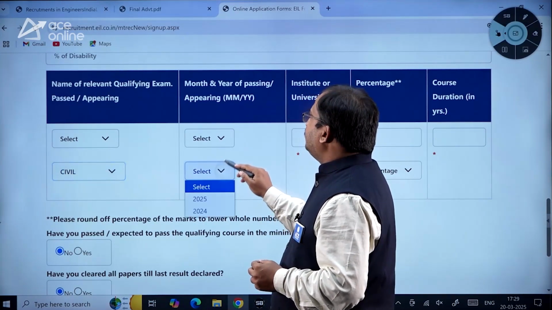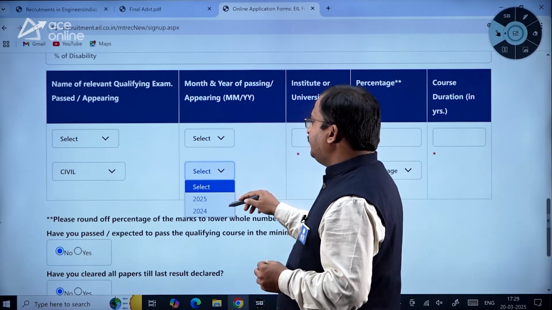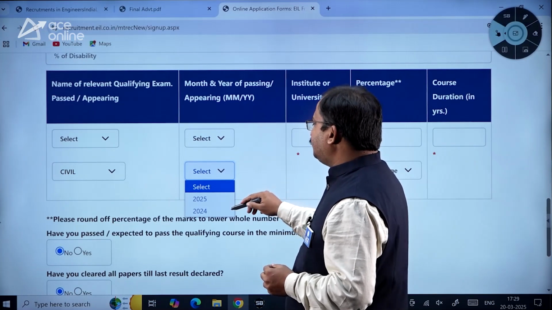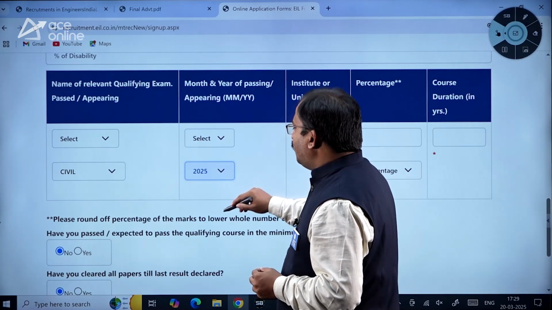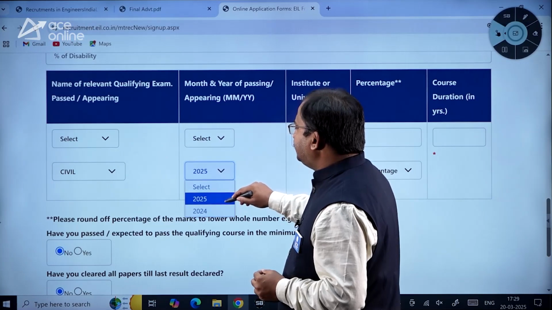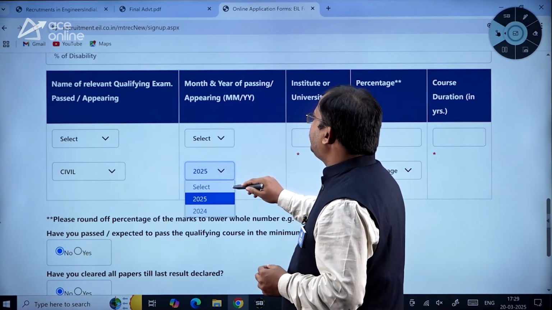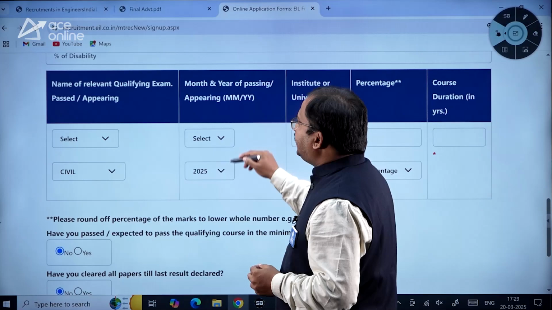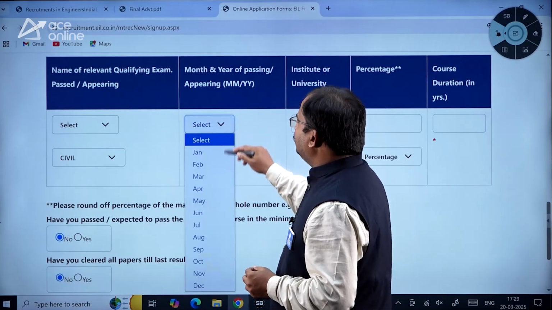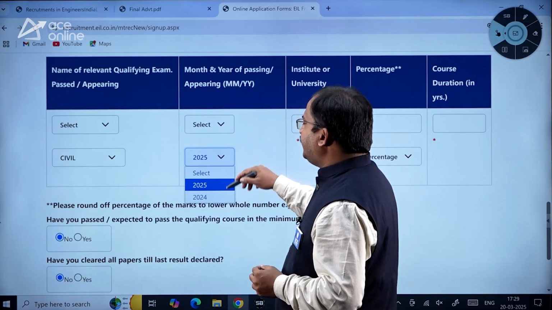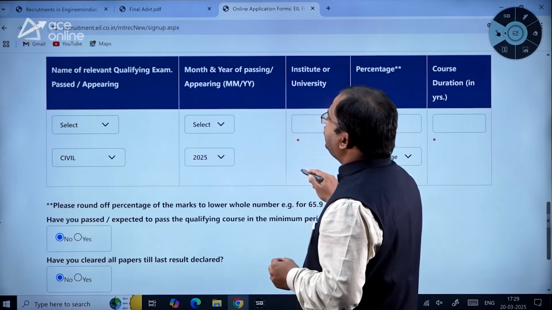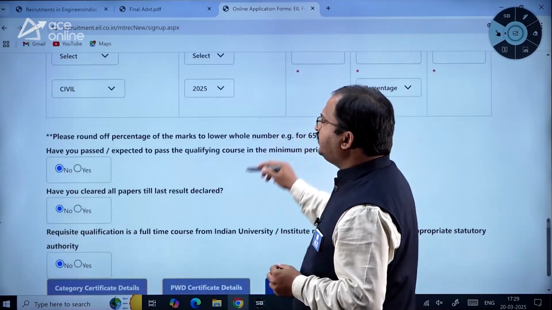Then once you select month and year of passing, it will be coming. So you need to enter this one. 2025 or 2024, all these things are given here. You can go and check month and year of passing. So 2024 or 2025 students can apply for this. Try to go through this, dear students.